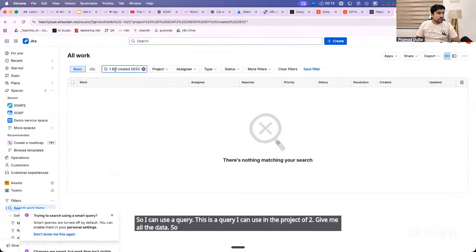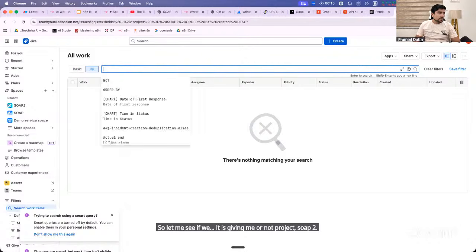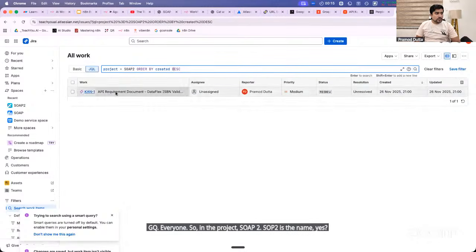So this is the JQL that we have, everyone. Let me see if it is giving me the data or not. Project SOAP2 JQL, everyone. In the project SOAP2, SOAP2 is the name. Give me all the tickets. So it is going to give me all the tickets.